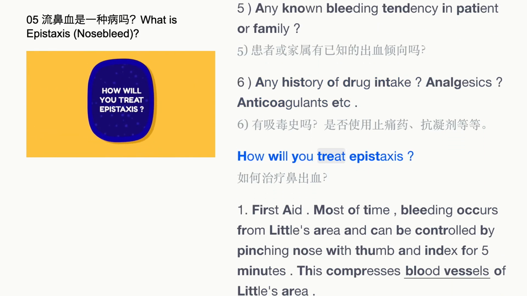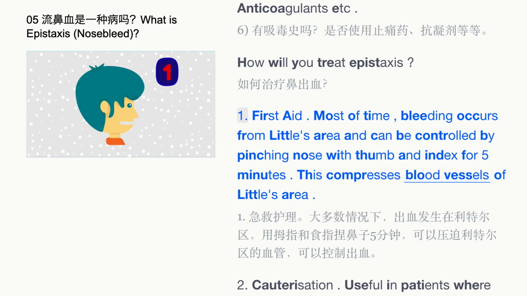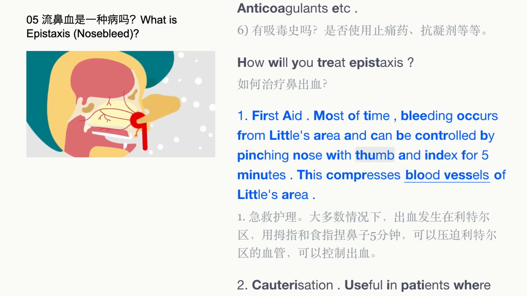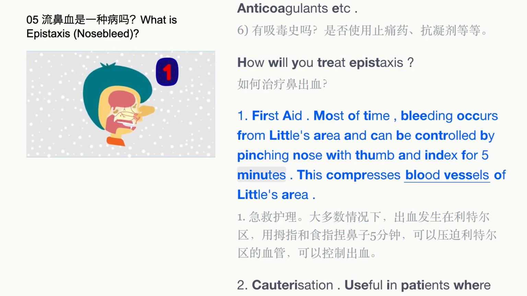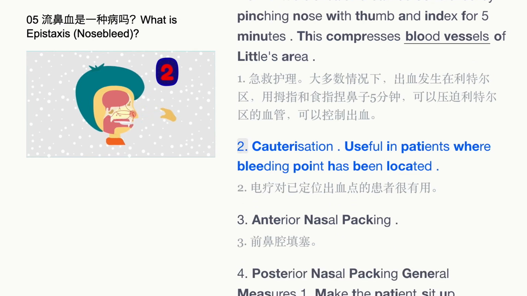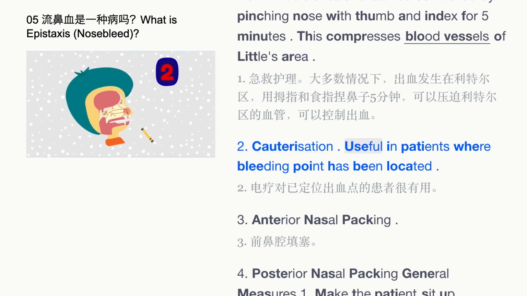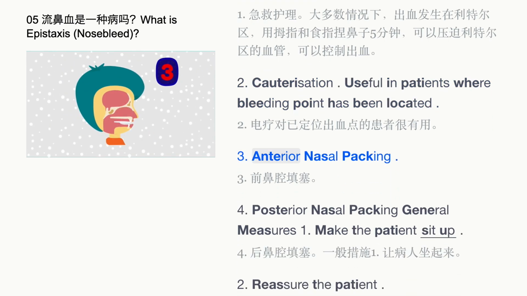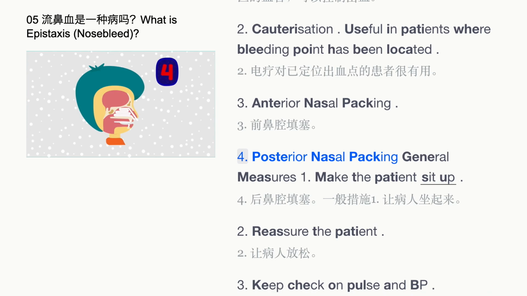How will you treat epistaxis? 1. First aid. Most of the time, bleeding occurs from Little's area and can be controlled by pinching nose with thumb and index for 5 minutes. This compresses blood vessels of Little's area. 2. Cauterization. Useful in patients where bleeding point has been located. 3. Anterior nasal packing.